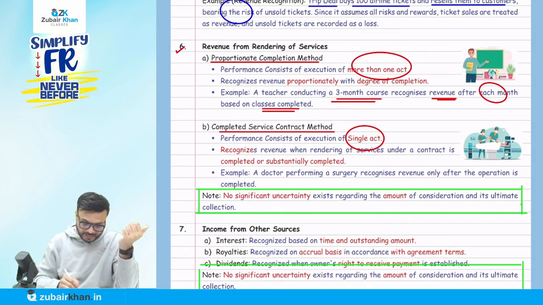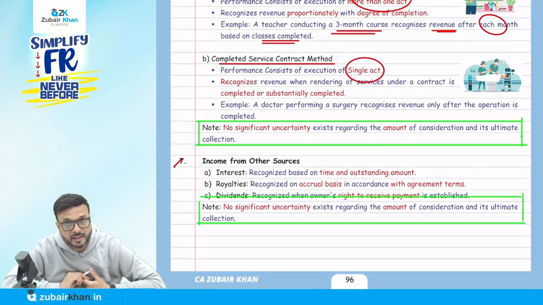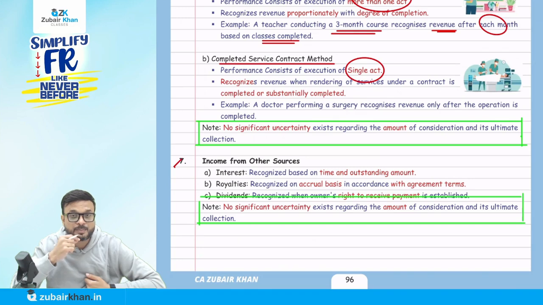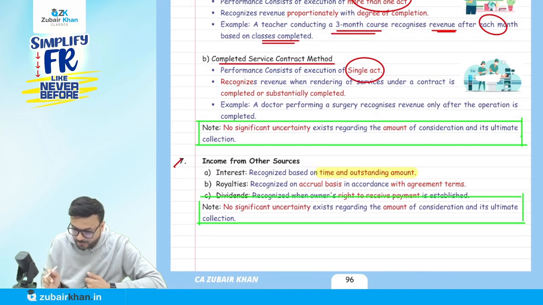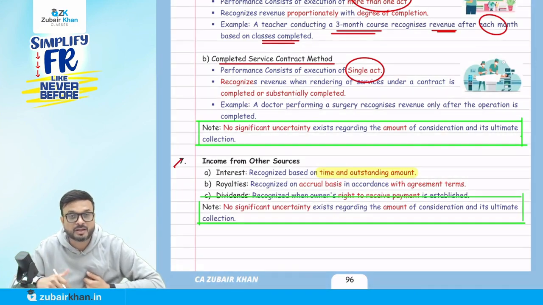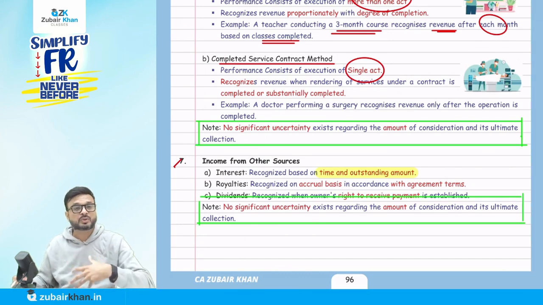Now we are coming to the third category, which AS 9 also talks about: how to recognize the revenue for interest, royalty and dividend. Listen carefully. They say recognize based on time and outstanding amount. We are talking about interest from the income point of view. That is nothing but the accrual basis, but they didn't use the word accrual in the case of interest. They said time and outstanding amount, whatever the outstanding amount you have, for example when you have given a loan to someone and you are receiving interest on that. So they can call it accrual, but they didn't use the word accrual. So don't use the word accrual in the examination when the points come to interest.